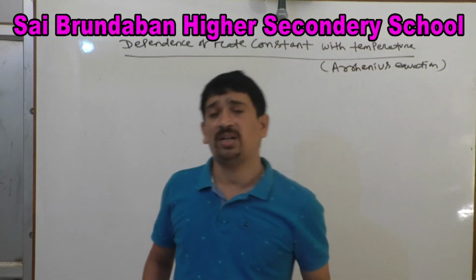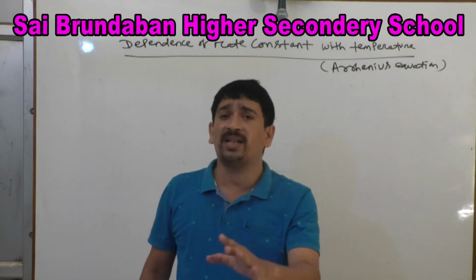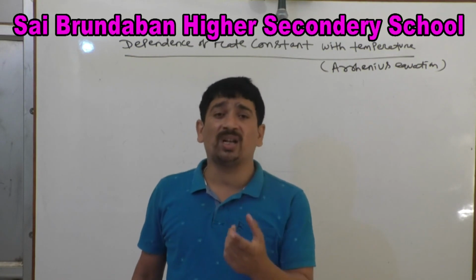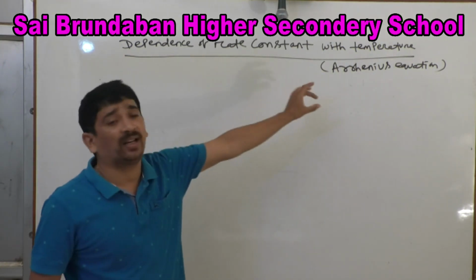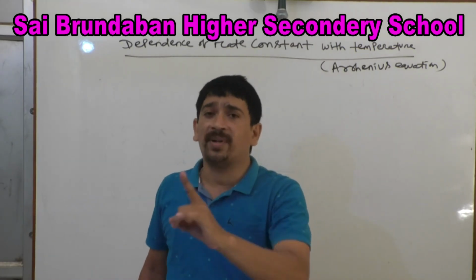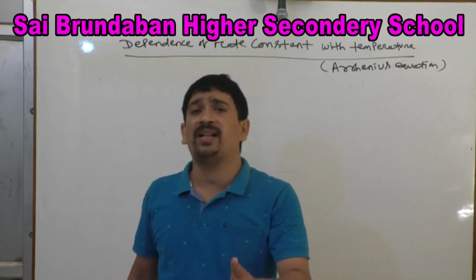He will put the question: what is the relationship between rate constant and temperature? Simple, you write the Arrhenius equation: the equation which gives the relationship between rate constant and temperature is called the Arrhenius equation.